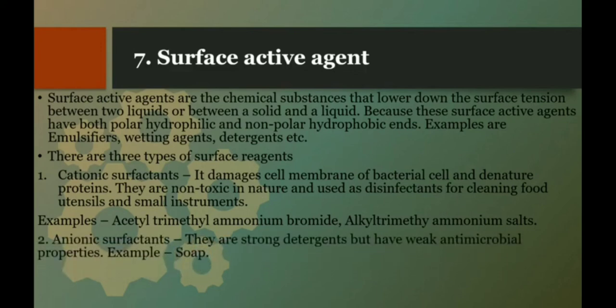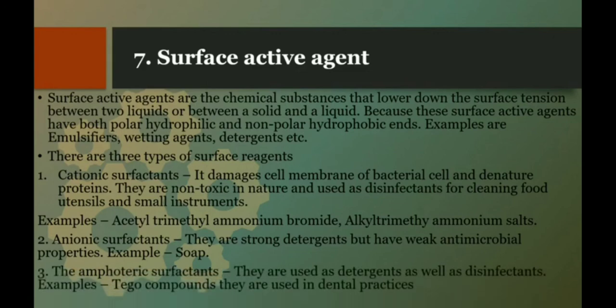Now the second one is anionic surfactants. They are strong detergents but have weak antimicrobial property. For example, soap. So the soaps which we use in our day-to-day life are anionic surfactants. They are strong detergents but they are weak in antimicrobial activity. So they can't kill all microorganisms.